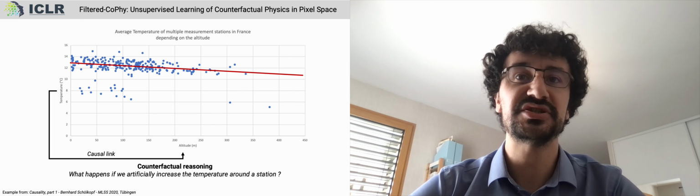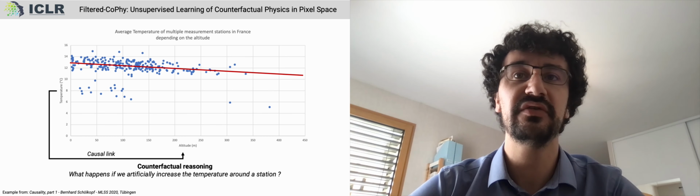In the context of machine learning, correctly capturing or modeling causal relationships can also lead to more robust prediction, in particular better generalization to out-of-distribution samples, indicating that a model has overcome the exploitation of biases and shortcuts. With Filtered CoPhy, we try to propose a new approach in this direction.